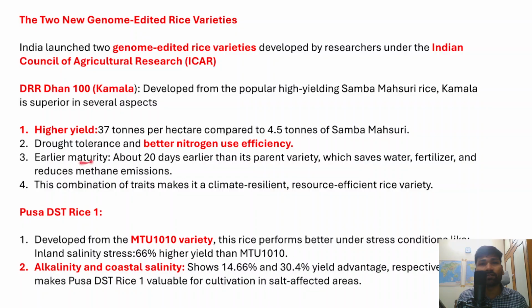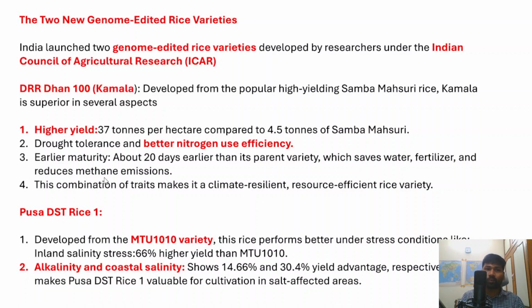Third, there will be early maturity also. As of now, any rice variety takes hardly 3 to 4 months till harvesting, but here harvesting can take place about 20 days earlier than the parent variety Samba Masuri, which saves a lot of water and fertilizer, and also reduces methane emissions. Remember that methane is a short-lived greenhouse gas, and methane has a higher potency than carbon dioxide when it comes to absorbing heat.